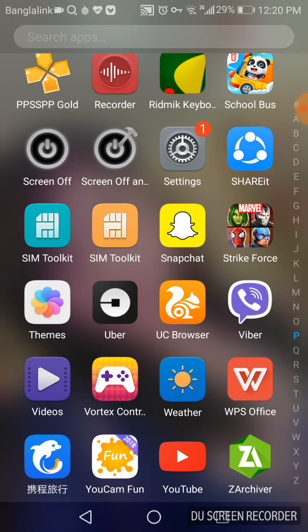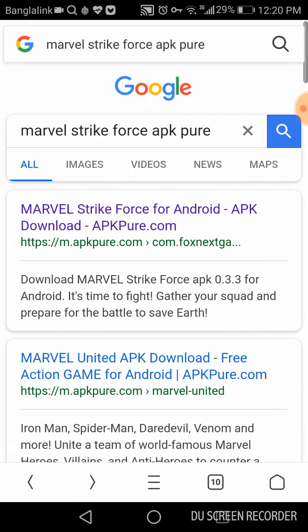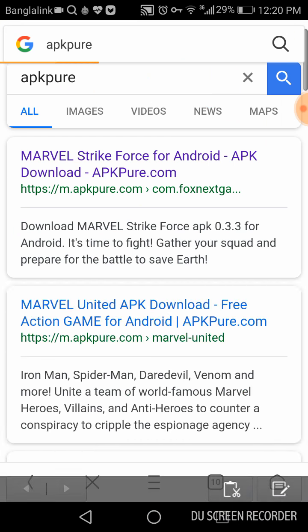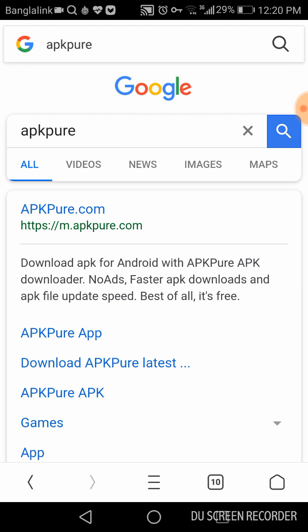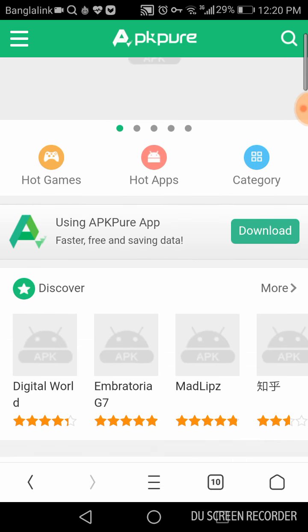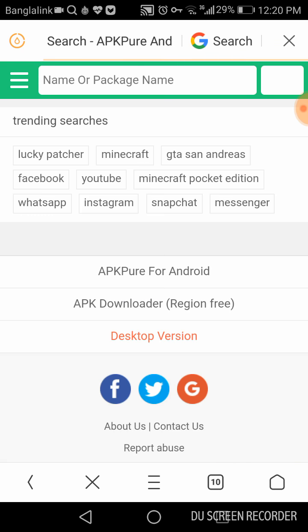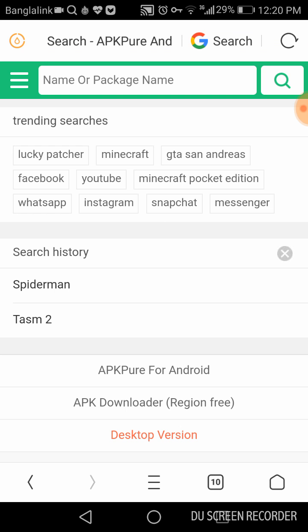Okay, now I will show you how to download Marvel Strike Force from UC Browser. Now you have to open UC Browser. You have to download. You have to search apkpr.com. This is there is another APK named APK. You can download that app and search it, your games.